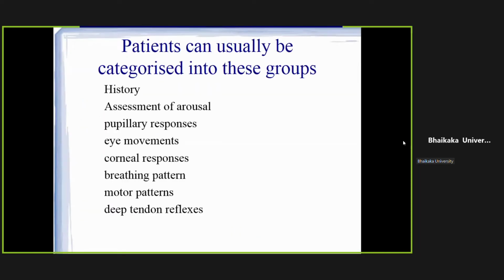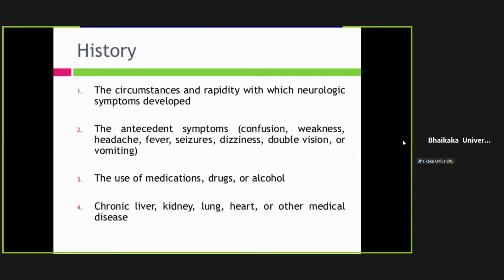We should check the patient as per the following headings: proper history, assessment of the consciousness or arousal, how patient gets awake, how pupils react, how patient's eye movement is there, corneal reflex, conjunctival reflex, how is the breathing of the patient, what are the motor patterns and decubitus in the bed, and how are the reflexes.